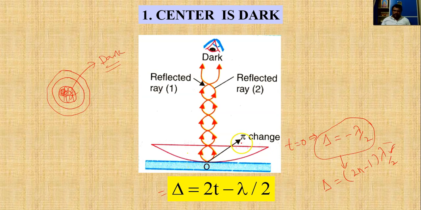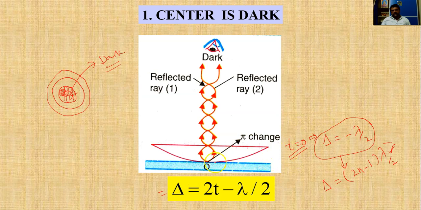Therefore, the superimposing waves are out of phase by pi, which is equivalent to a phase difference of 180 degrees. Thus, the two interfering waves at the center are opposite in phase, so the center spot is a dark spot. Mathematically also we can express it like this.